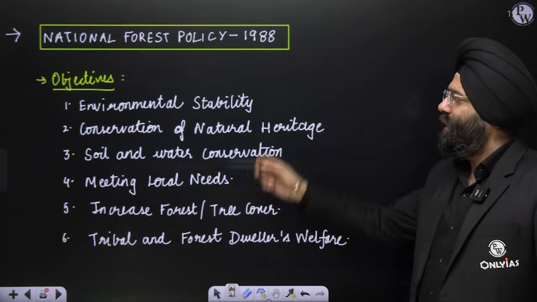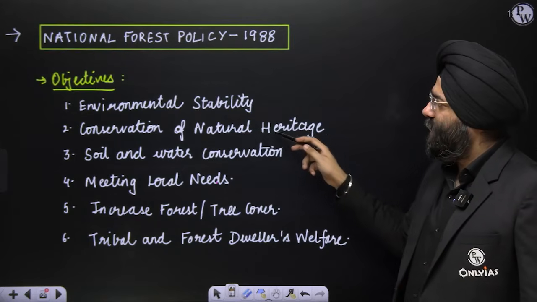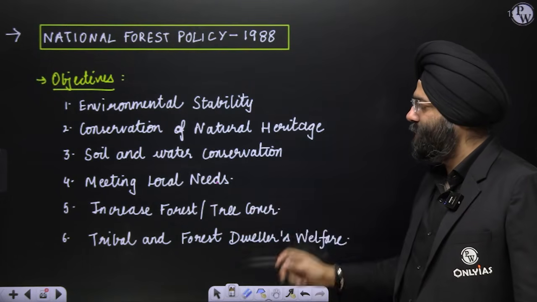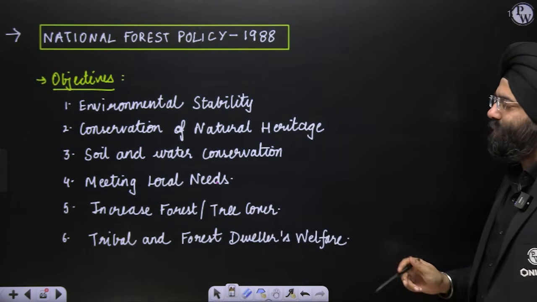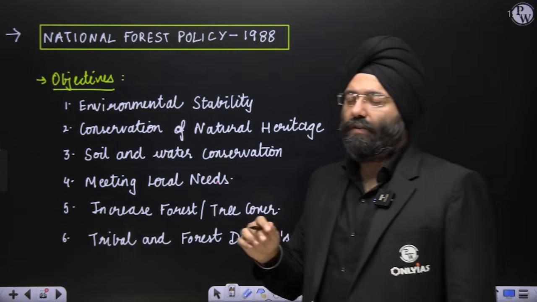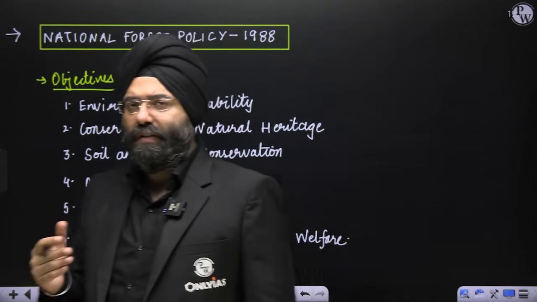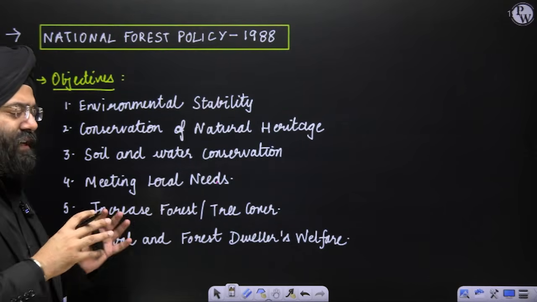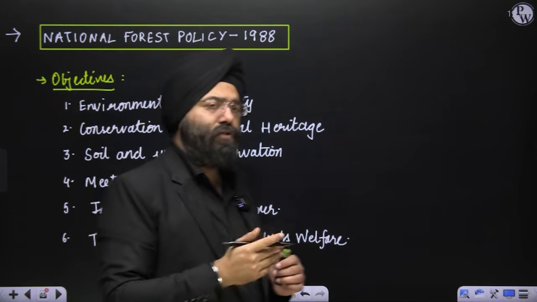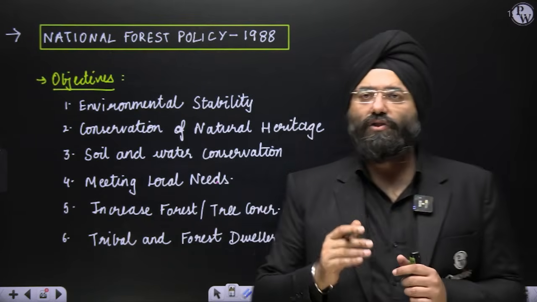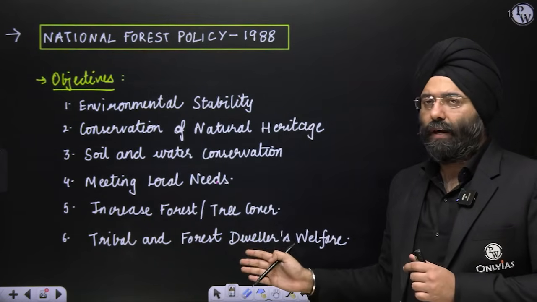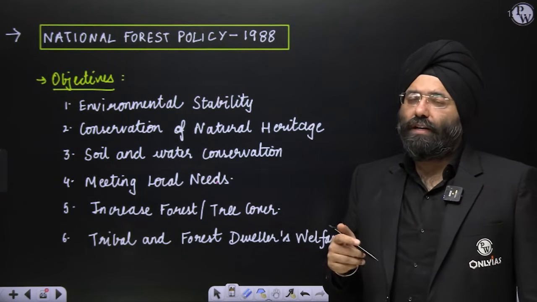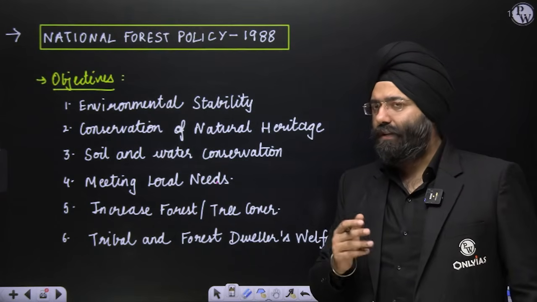The objectives are environment sustainability, conservation of natural heritage, soil and water conservation, meeting the local needs, increase the forest and the tree cover, tribal and forest dwellers welfare. So please remember, it is not only talking about simply the forest, it is giving you a holistic development of a region. Holistic development basically over here means that it is talking not only about the forest, it is talking about how to sustain a region, how to bring about the welfare of the people who are located in that region, like you have seen that they're mentioning tribal and forest dwellers' welfare. So this is again very, very important. It is also talking about meeting the local needs. That means the voice of the local people should also be adhered to and met.